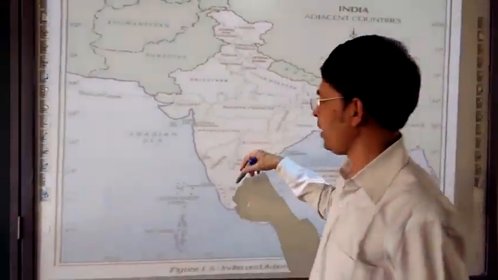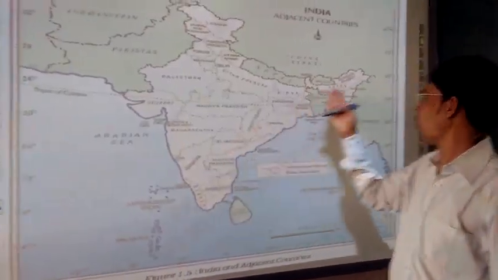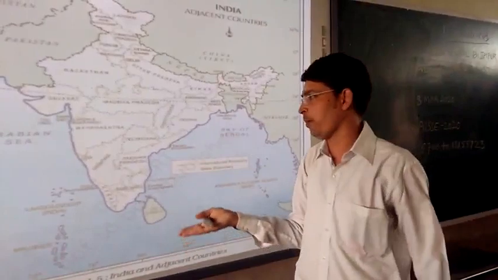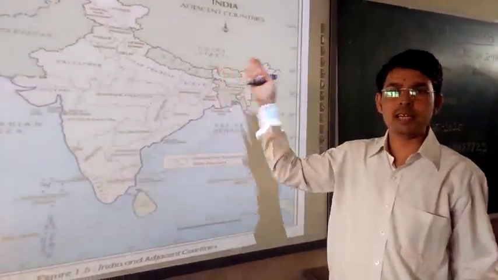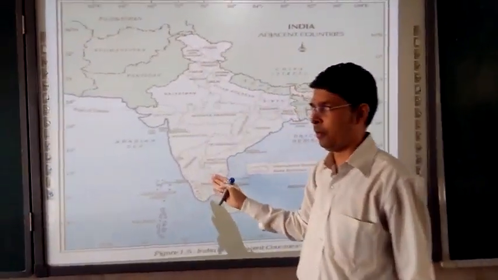Anytime, anywhere, anybody can ask you, it can be asked in the form of an MCQ, what is the capital of Nagaland? You should not be confused, the answer will be Kohima. What is the capital of Sikkim? The answer will be Gangtok. So like that, you should know everything about this.